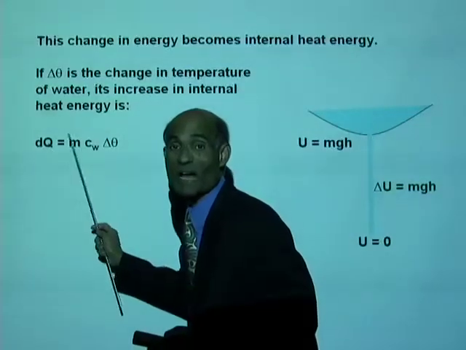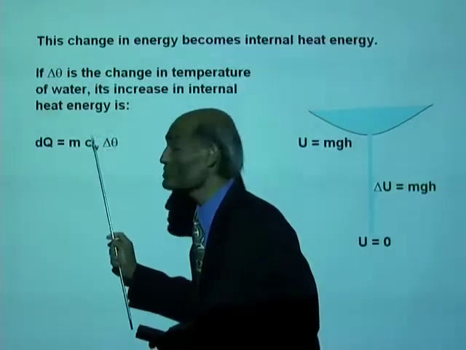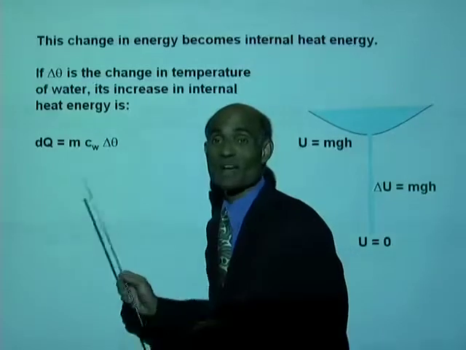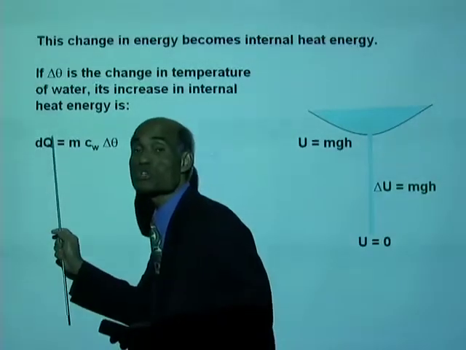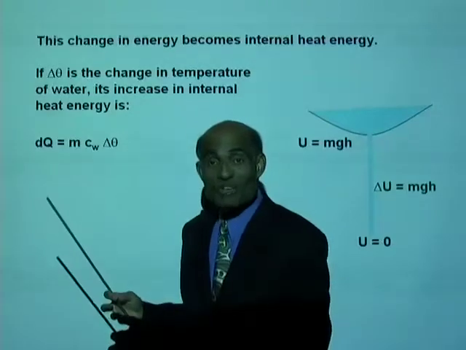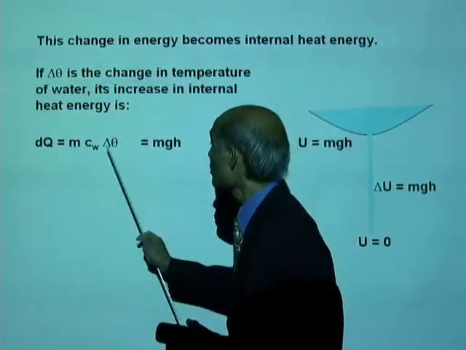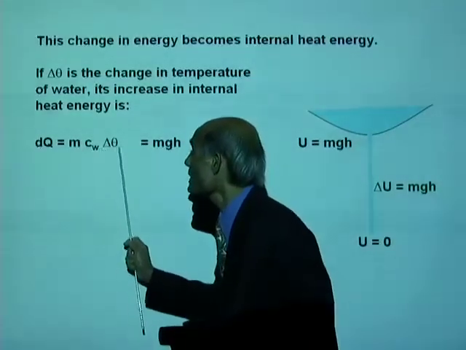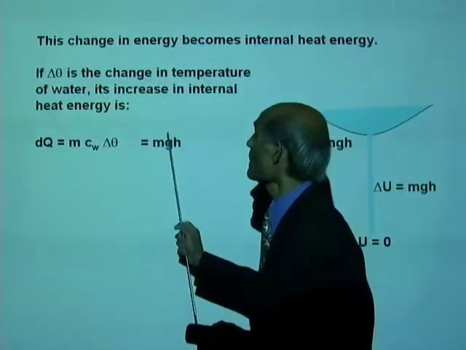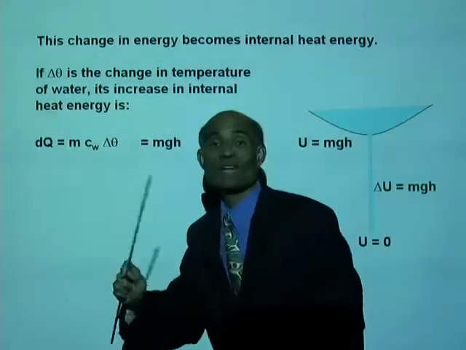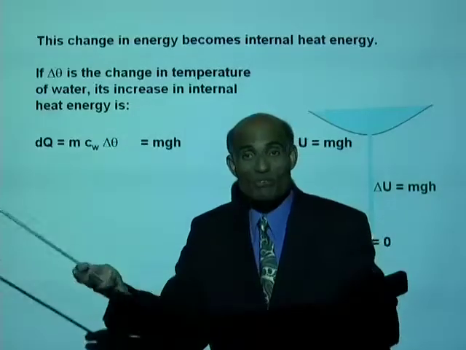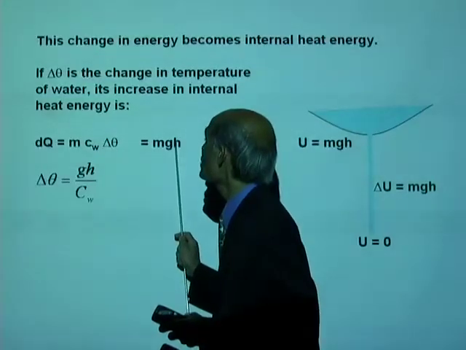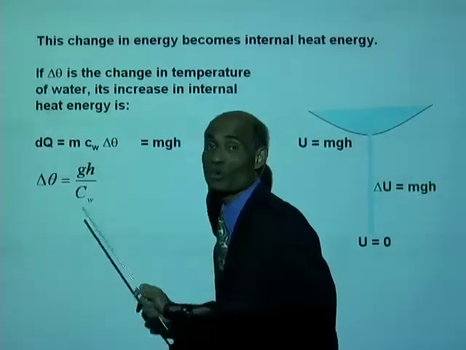dQ, the amount of heat added to result in a change in temperature, will be mass times specific heat times change in temperature. And we will assume that all this dQ comes from that change in energy mgh. So this is now set equal to mgh, and therefore we can now solve for delta theta. You can see mass and mass will cancel from either side, so that will not feature in the problem. Therefore, delta theta equal to gh divided by specific heat of water.